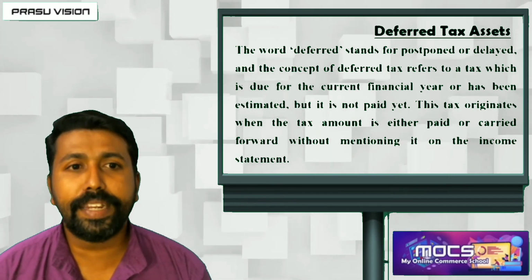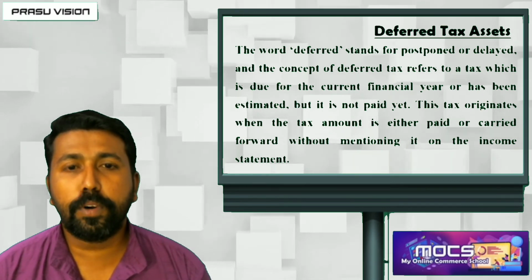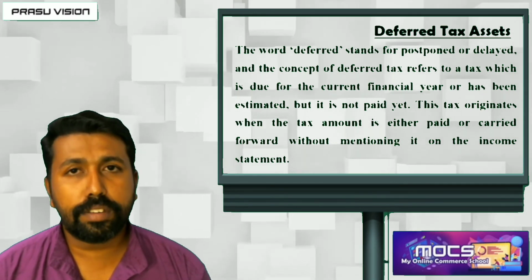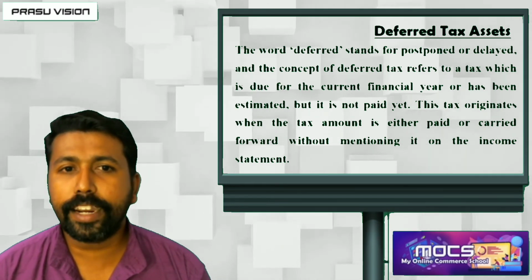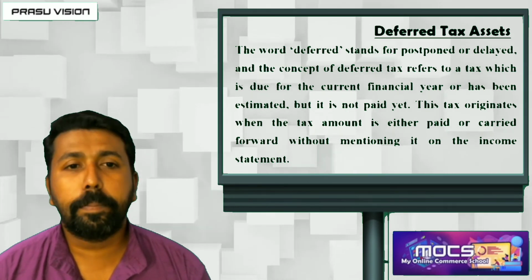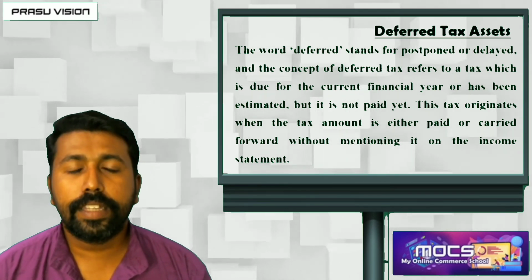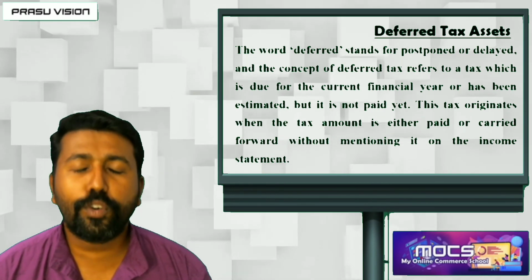It is still pending. The word deferred stands for postponed or delayed, and the concept of deferred tax refers to a tax which is due for the current financial year or has been estimated but it is not paid yet. The tax originates when the tax amount is either paid or carried forward.